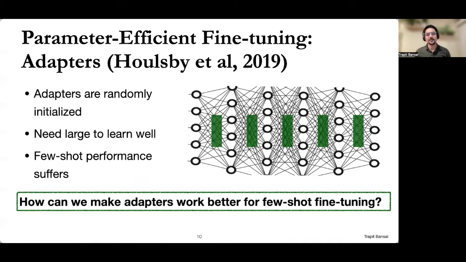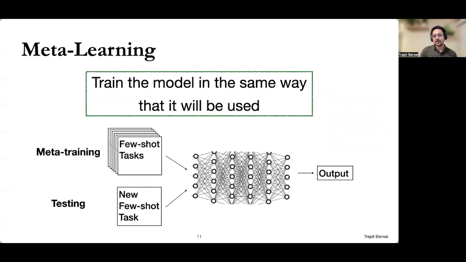However, one problem with adapters is that they're randomly initialized, so they need sufficient training data to work well. And as we'll see in evaluation, adapters don't perform well on few-shot fine-tuning. Thus, in this work, we ask the question of how we can make adapter fine-tuning work well on few-shot data. For this, we cast this problem as a meta-learning problem. The underlying idea in meta-learning is to train models in the same way that they're supposed to be used later. So since we want the models to be good at few-shot fine-tuning, we're going to use meta-learning and train the models in a way that they're good at few-shot fine-tuning on unseen tasks and also parameter efficient.